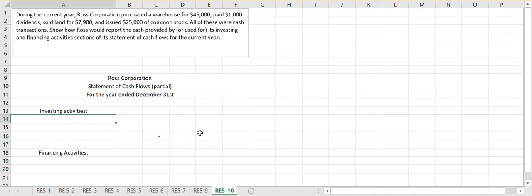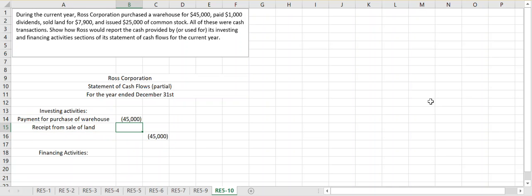So we're thinking about investing activities, which come before financing. We have the payment for the purchase of a warehouse, and we spent, they told us, $45,000. But we also sold a non-current asset, land.